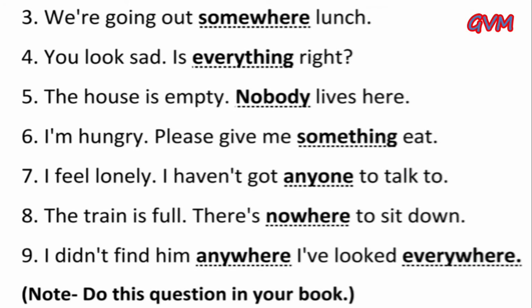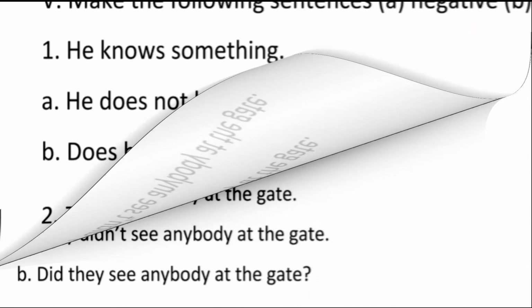Sixth, I am hungry. Please give me dash to eat. And the correct answer is something. Next, I feel lonely. I haven't got dash to talk to. And the correct answer is anyone because it is an interrogative sentence. And the rest of the question you have to do yourself in your book.